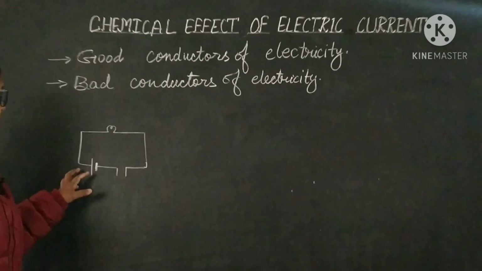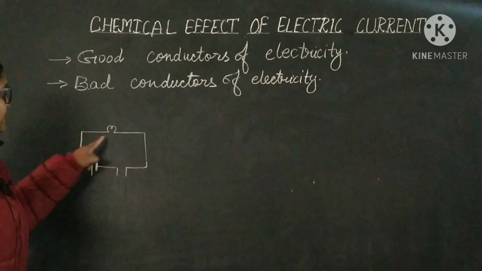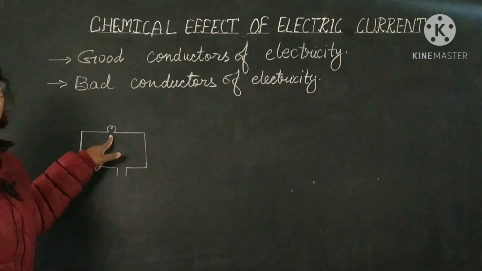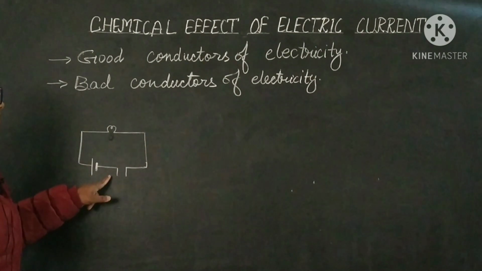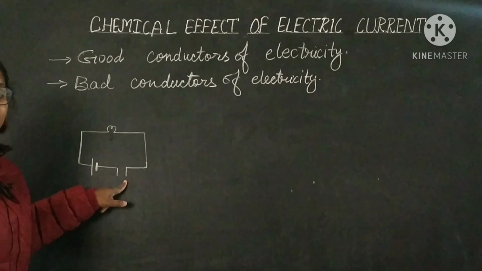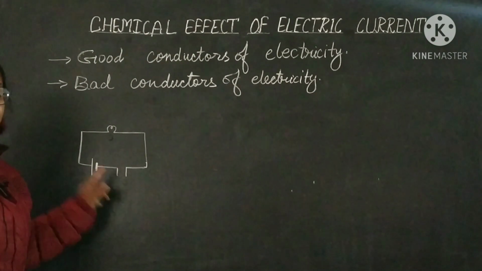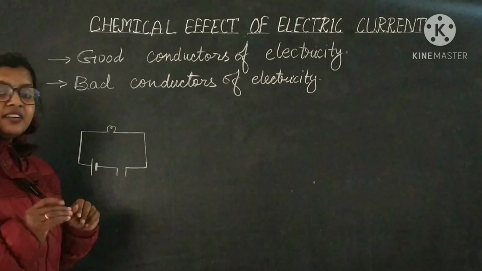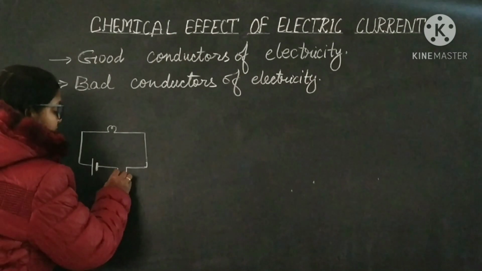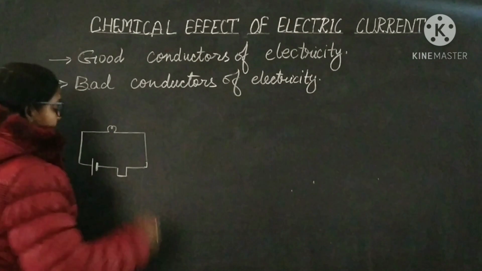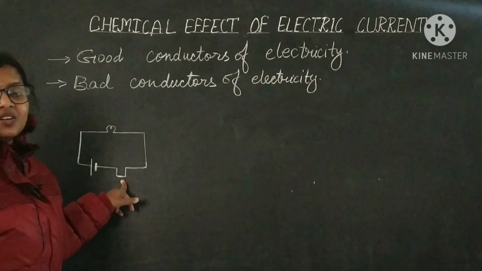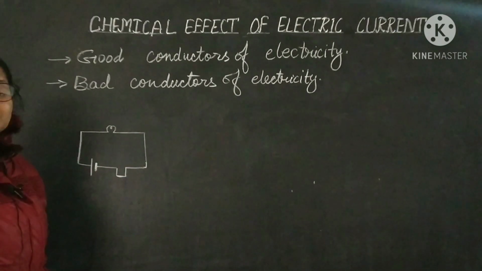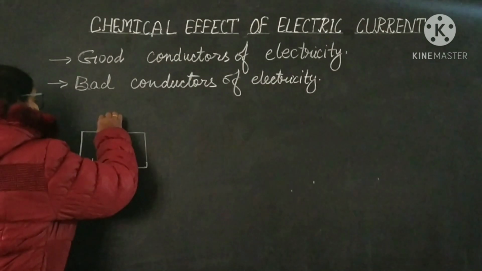And what you have to do? You have to take a cell, and connecting wires are given here. And then you have to connect a bulb in the circuit. Now these two connecting wires are here, which you have separated. Now if you want to check that the given substance is a conductor, you have to fix it between these two ends of the wire. If the given substance is a good conductor of electricity, then the circuit will complete. It will become a closed circuit and your bulb will glow.